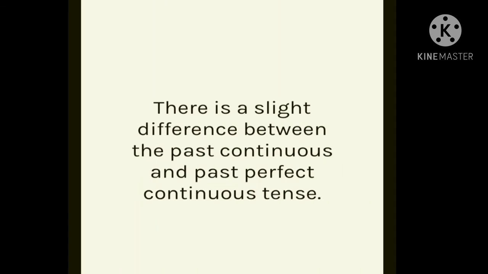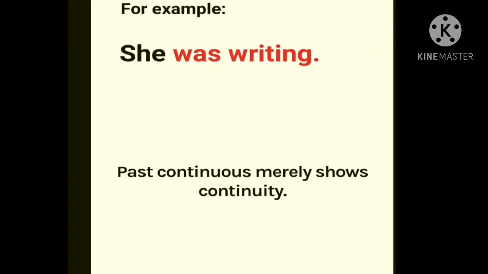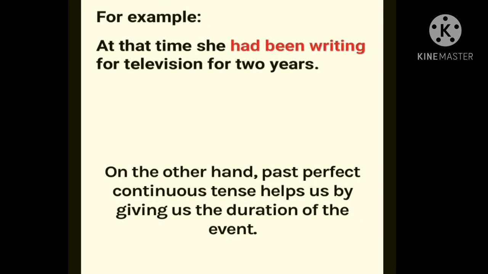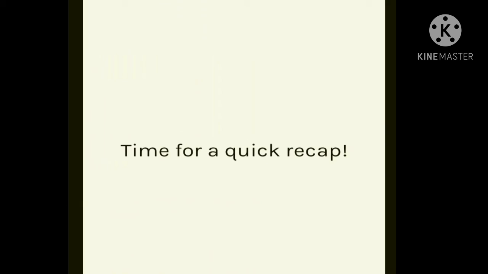There is a slight difference between the past continuous and past perfect continuous tense. अब इन दोनों में डिफरेंस क्या है? She was writing. It merely shows the continuity. And at that time, she had been writing for television for 2 years. On the other hand, the past perfect continuous tense helps us by giving us the duration of the event. किसी event का क्या दिखाता है हमें, ये duration दिखाता है.